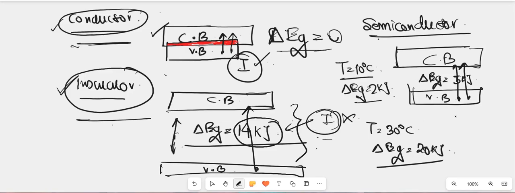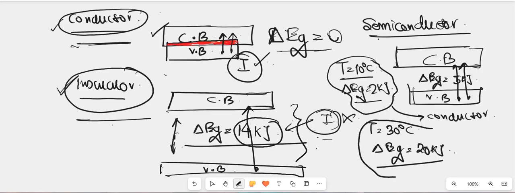For that reason, electrons cannot be excited from the valence band to the conduction band. So when the electrons move, it will act as a conductor. But when the band gap is high, the movement of electrons will be less, or there is no movement of electrons. As there is no movement of electrons, there will be no flow of current, so during this time it will act as an insulator.